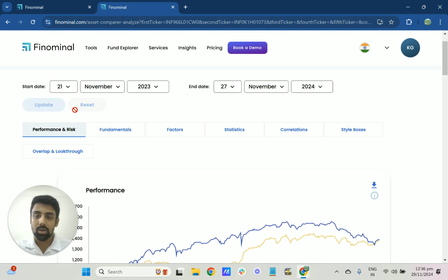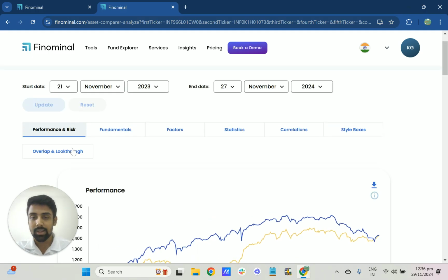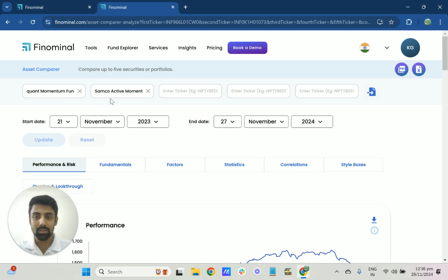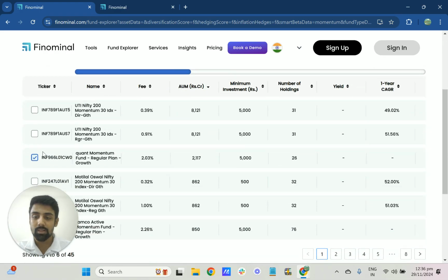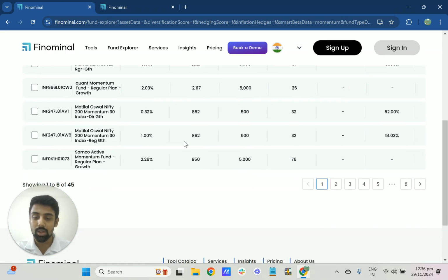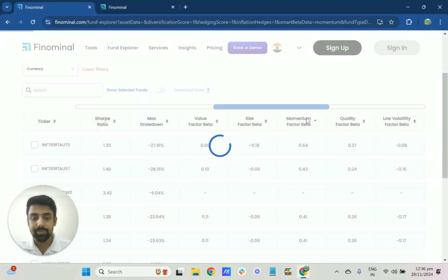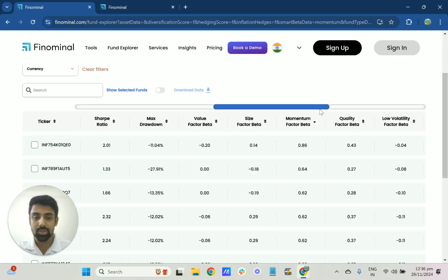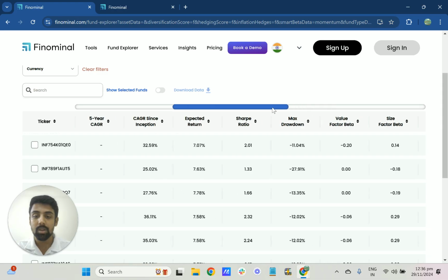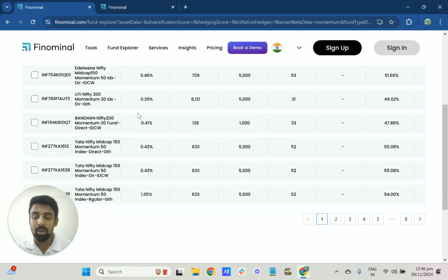Now that we understood how many funds there are in the active space, basically there are only two funds in the momentum factor in India. Let's look at which funds in India are actually giving you proper momentum exposure. If you just order by momentum factor beta, all the funds are pure passive funds.